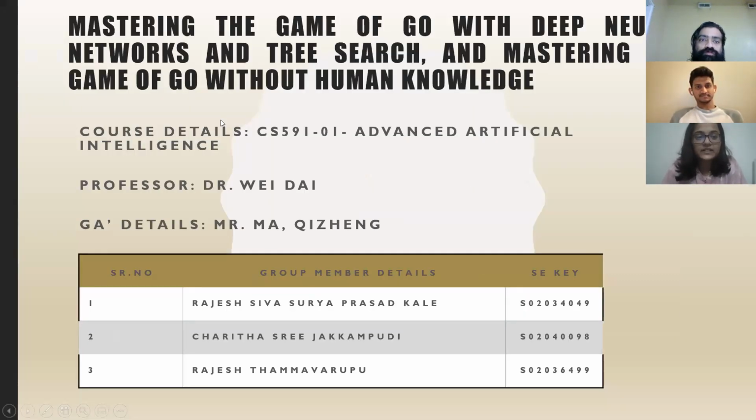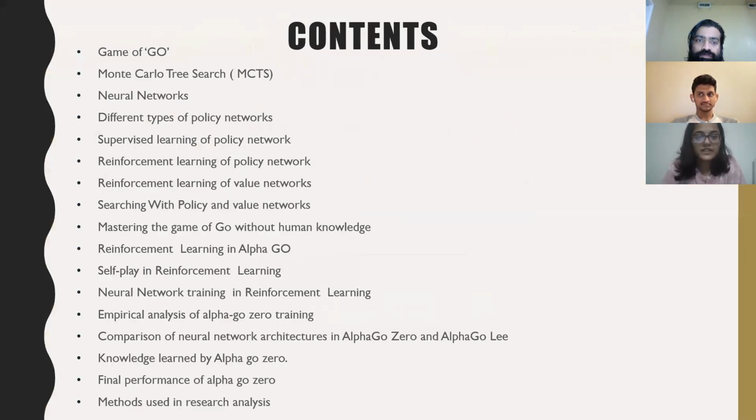Hi everyone. Today we are going to discuss mastering the game of Go with deep neural networks and research, and mastering the game of Go without human knowledge. This is Chartashri, and my teammates are Rajesh Kale and Rajesh Tamarvarpu. I'm going to discuss the game of Go, and these are our contents.